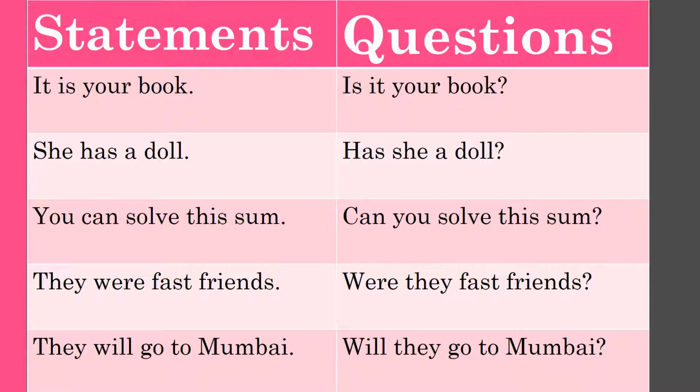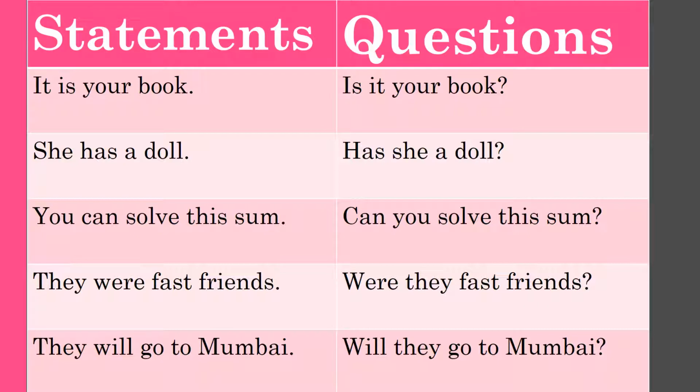Students, we have some examples here. First, it is your book. Is it your book? She has a doll. Has she a doll? You can solve this sum. Can you solve this sum? They were fast friends. Were they fast friends? They will go to Mumbai. Will they go to Mumbai?